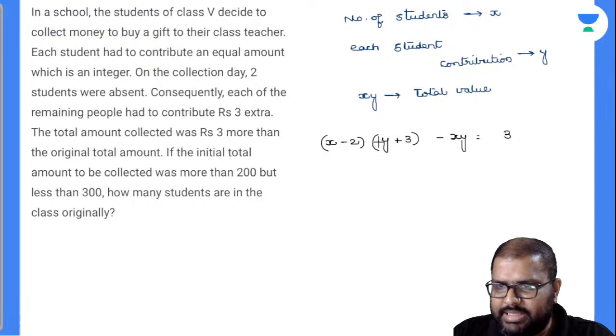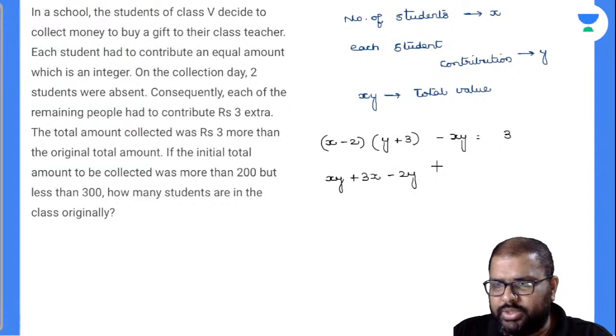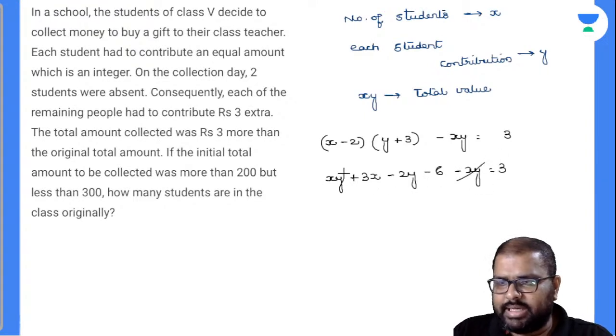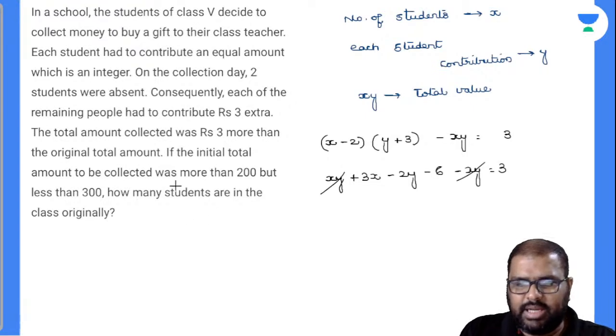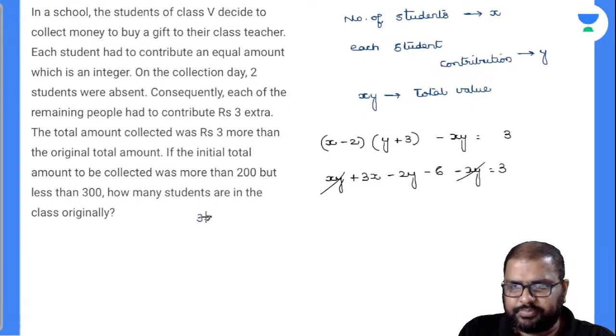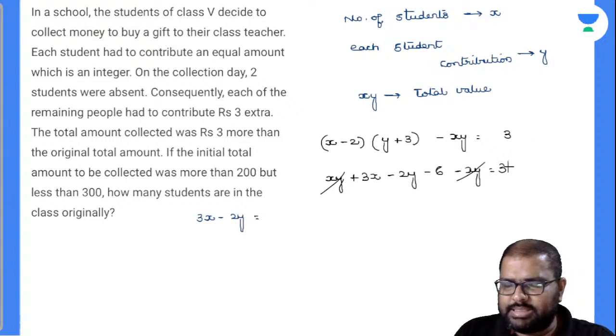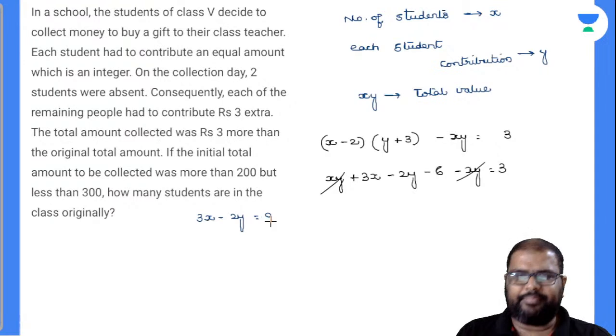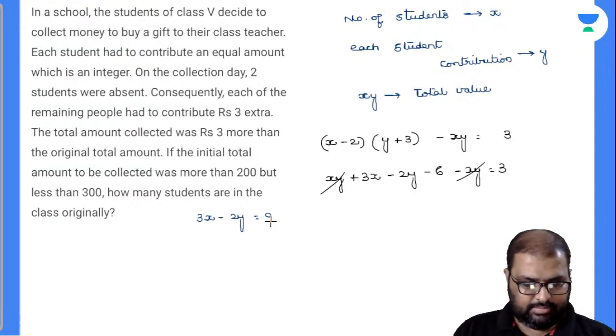Perfectly. So I will calculate X into Y will be XY, X into 3 will be plus 3X, minus 2 into Y will be minus 2Y, and minus 2 into plus 3 will be minus 6, minus XY is equal to 3. This XY gets cancelled. So I got an equation there: 3X minus 2Y minus 6 is equal to 3, that becomes 3X minus 2Y is equal to 9. Equation here.